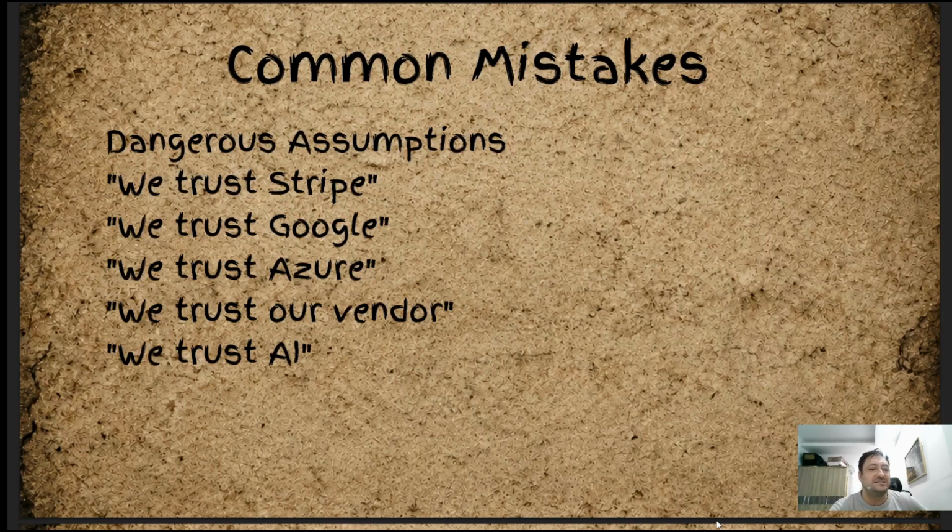Okay, so again, dangerous assumptions. Oh, I trust Stripe. Oh, I love Google. I trust Azure. I trust my vendor. Oh, I trust AI. Don't do it, because things are not what they seem. Sure, you sit there and say, well, I have a strong password policy, I'm using a VPN, blah, blah, blah. No, things happen. Hackers are very smart nowadays. So you're going to make a mistake somewhere, and these APIs, these tools, they're going to get compromised. They do all the time. So always do your due diligence and think about security layering, right? Think about the multiple levels of security and how we can layer that.